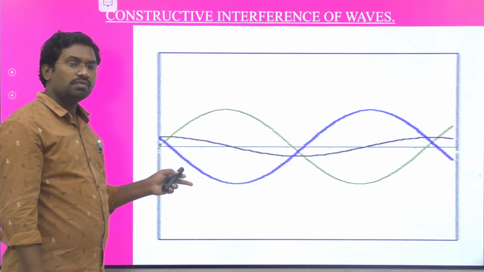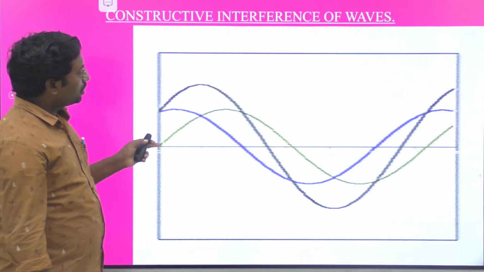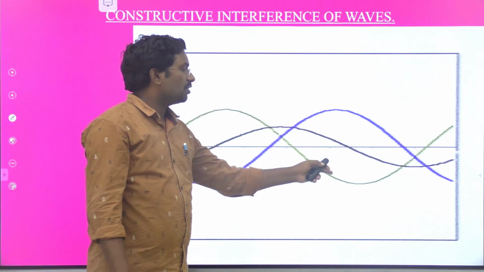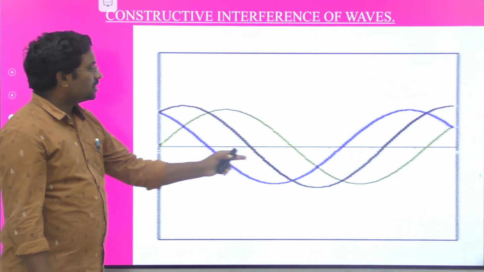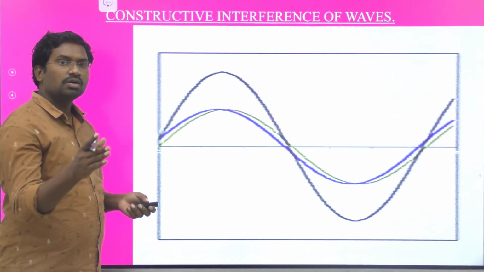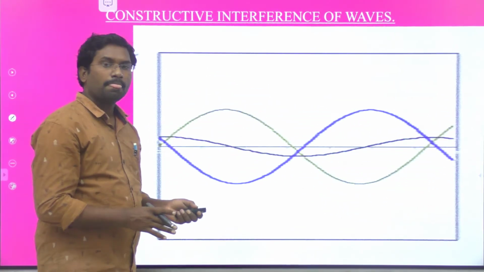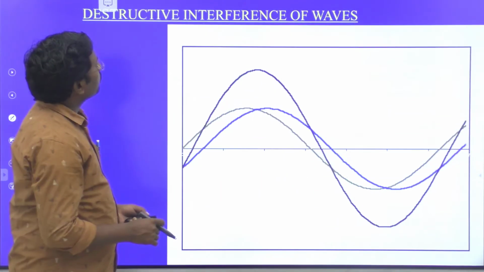Both the waves are in the same phase, their crests and troughs are in the same. Therefore, the intensity of the resultant wave also increases. The resultant wave intensity is very high in case of constructive interference. And next one, come to the destructive interference of waves.